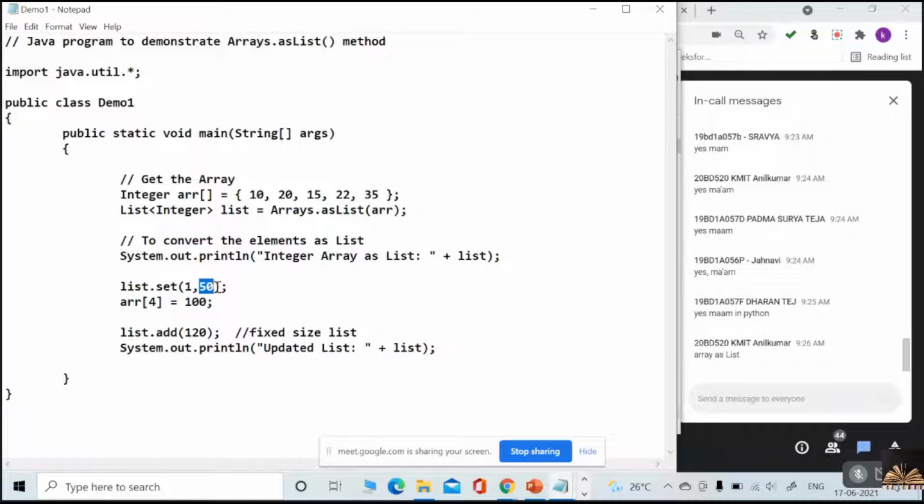Set means it replaces the element at index 1, so 20 is replaced with 50. At index 1, what is your element? 20 only, yes or no, guys?